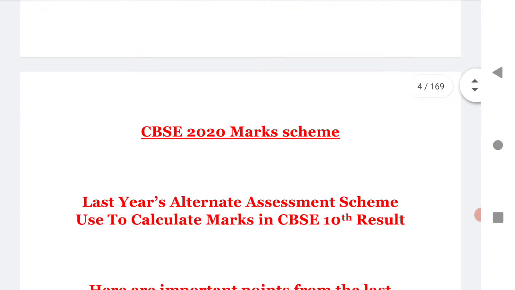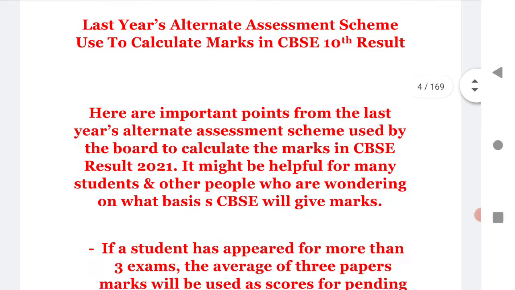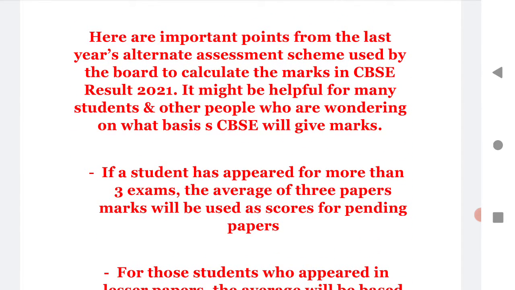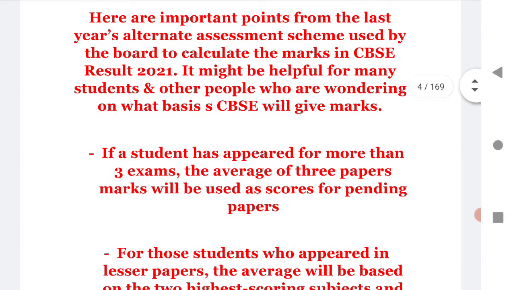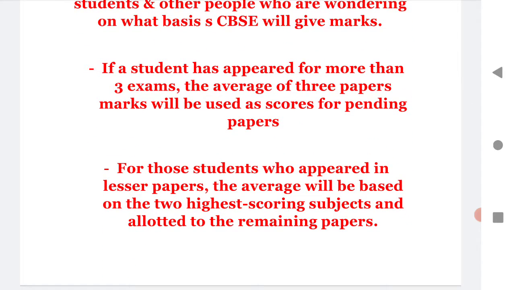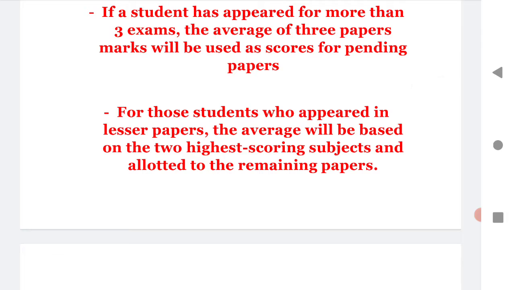Let us see how the marks were given in CBSE 2020. Last year, an alternative assessment scheme was used to calculate the marks in CBSE class 10. Here are points from last year's internal assessment scheme used by the board to calculate the marks. It might be helpful for many students and other people who are wondering on what basis CBSE will give marks in 2021. If a student has appeared for more than 3 exams, the average of the 3 papers' marks will be used as the score for pending papers. For those students who appeared in fewer papers, the average will be based on the 2 highest scoring subjects and allotted to the remaining papers.